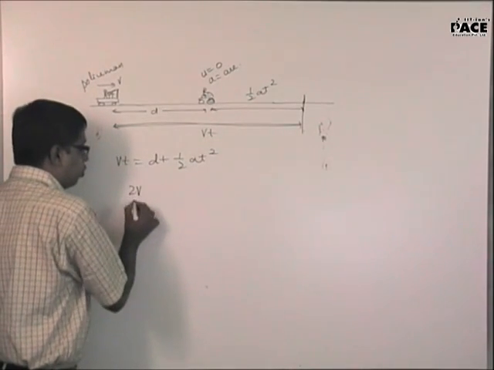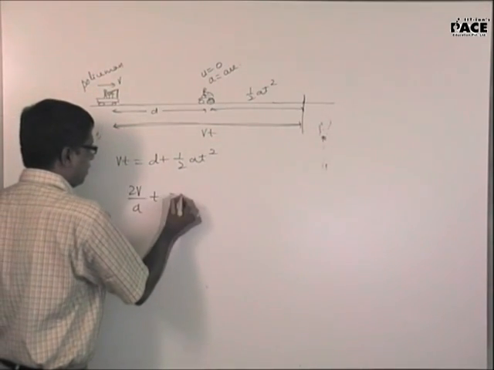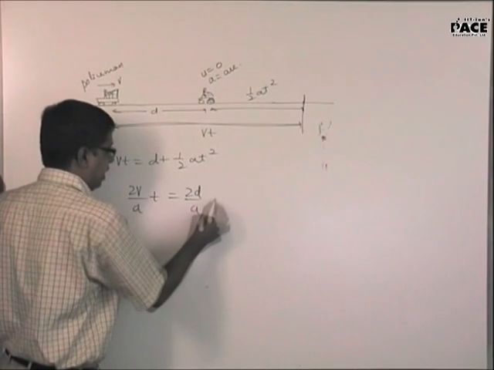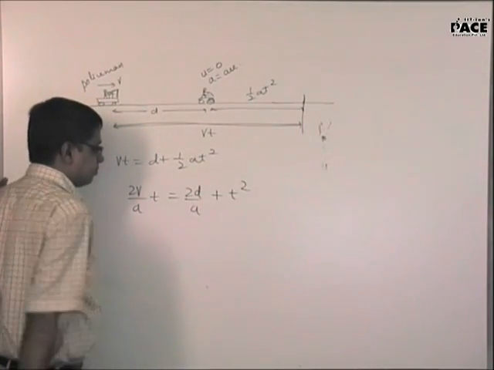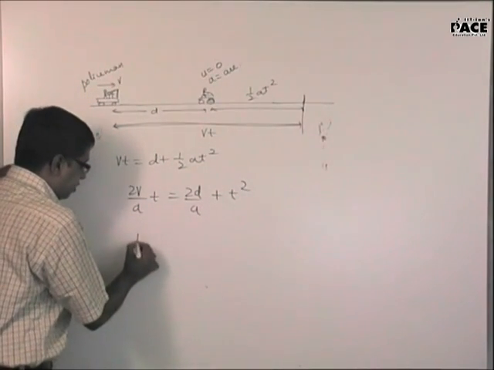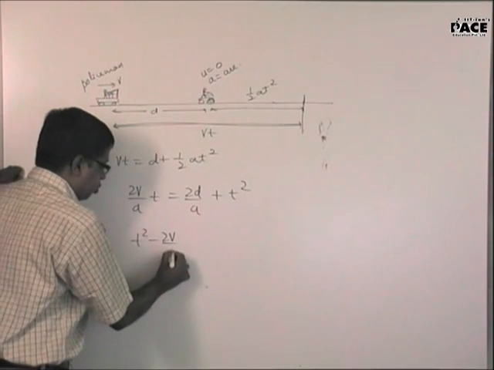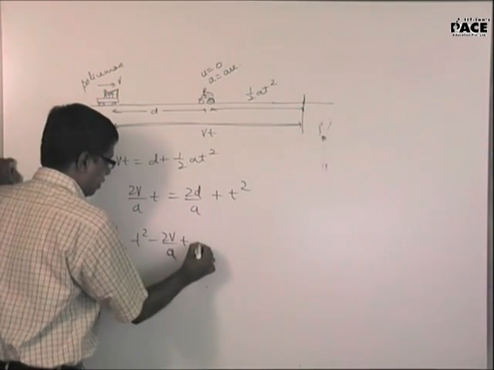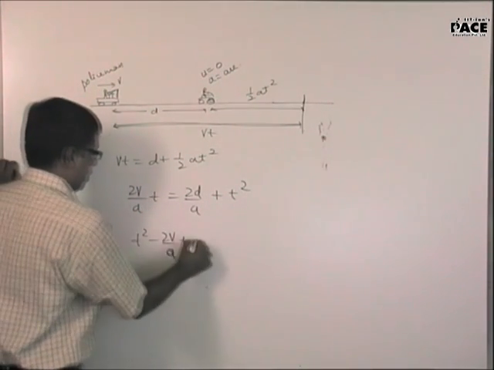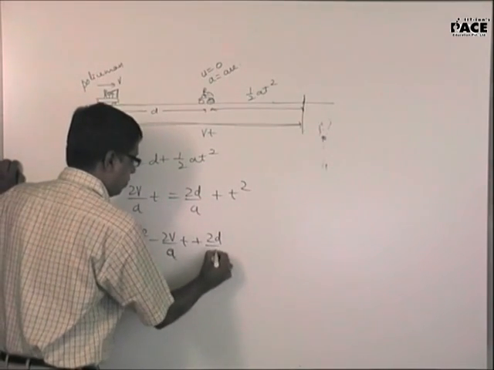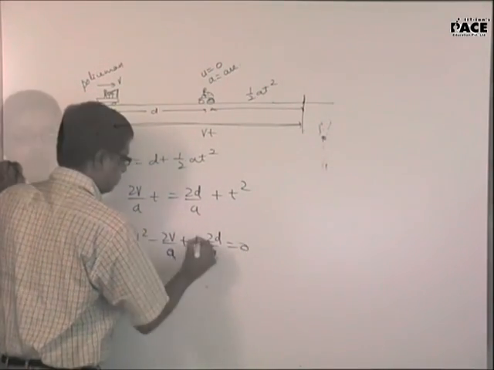So this will be 2v by a t is equal to 2d by a plus t square. So this will be t square minus 2v by a t plus 2d by a is 0.